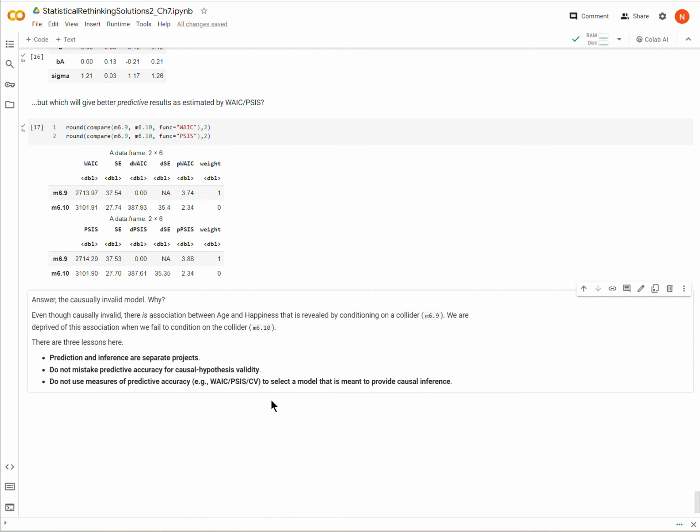Again, if we are only concerned with predictive accuracy, then these different measures are fine. They're helpful and they're useful. But if we're only concerned with causal inference, now these different measures become a little bit less useful in a lot of cases, and maybe even completely misleading. Okay, I guess that is it for this one.